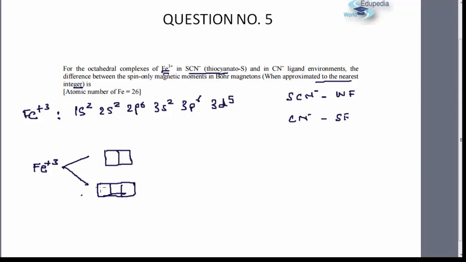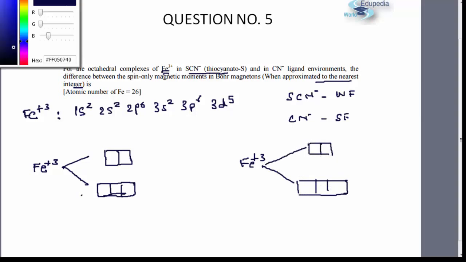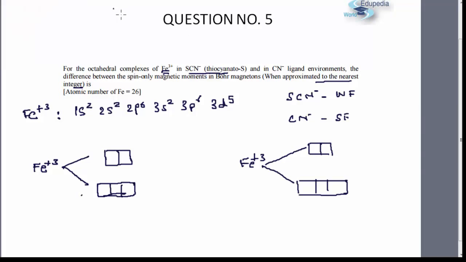This splitting will be common in both the cases, whether it is thiocyanate S or CN minus. So I am drawing two diagrams with the splitting, 3d orbitals here and 2d orbitals over here. Both the complexes are octahedral, so this is how the splitting will take place.